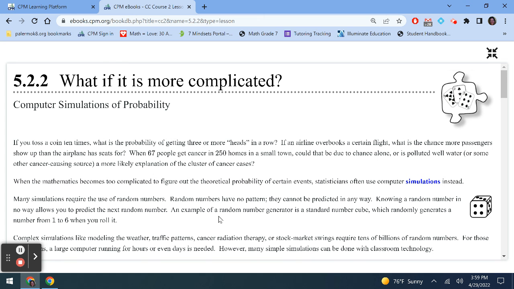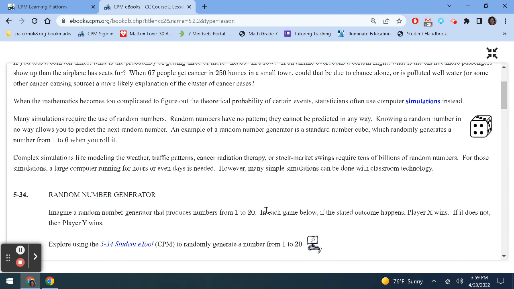And so it continues saying, when the mathematics becomes too complicated to figure out the theoretical probability of certain events, statisticians, people who do statistics, that's their career, that's what they do for a living, often use computer simulations instead. So if it's too hard to do by themselves, they're going to use a computer to help them out. Many simulations require the use of random numbers.